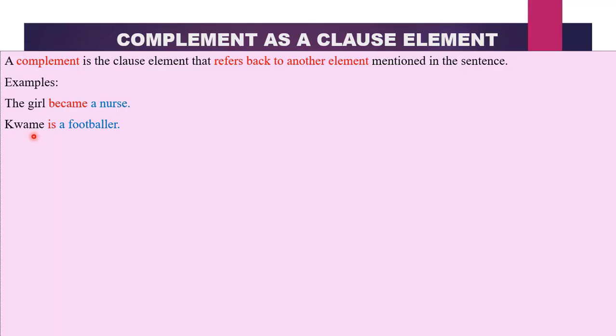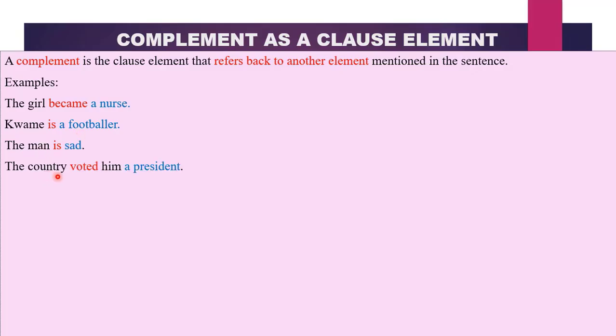Another one, Kwame is a footballer. Who is a footballer? Kwame. So a footballer refers back to Kwame. And we don't have any action word. Is is not an action word. Therefore, a footballer refers back to Kwame. It is a complement. The man is sad. This is an adjective and it comes after a verb that is not an action word. Therefore, sad refers back to the state of the man. It is a complement. So we have an SVC.